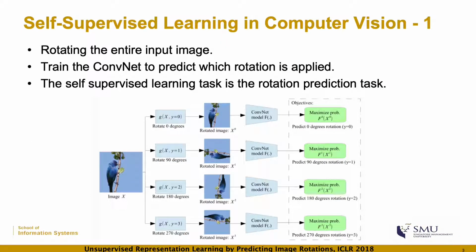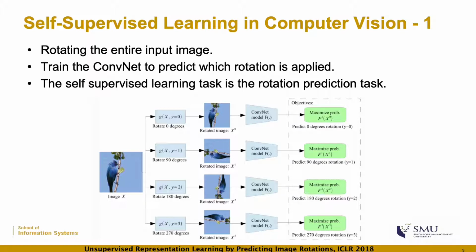Here are some examples of how self-supervised learning is applied in other domains. For example, in computer vision, usually we want to train a convolutional neural network model for vision learning tasks such as image recognition and object detection, and we feed the CNN a lot of images with labels such as dog, cat, car, or something like that. But in this case, we assume that we don't have that much labeled data. So how do we train a convolutional neural network? The self-supervised learning method comes to the rescue.